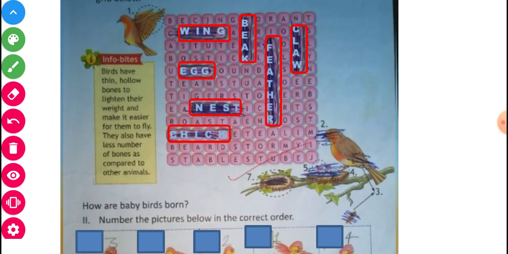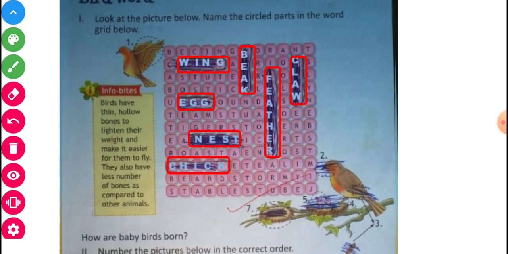As it is, you will write down in your box. Previously I had given it. If you want more discussion, see, and now here I will repeat it again. So you will see, first I will mark here. First is wing, another is beak, and third one is feather, fourth is claw, and now fifth you will see here.